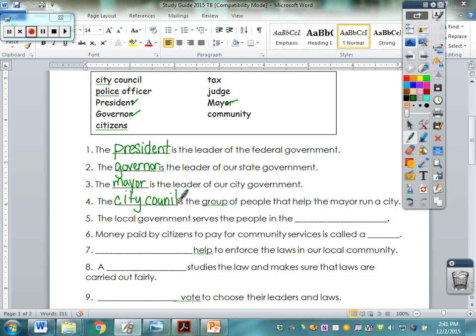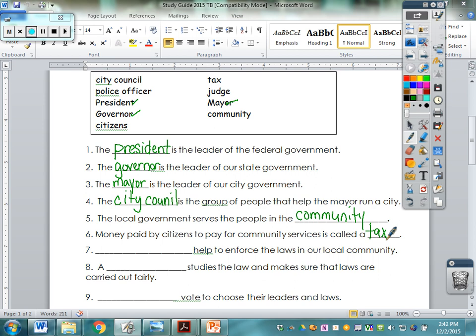The local government serves the people in our community. And the community is what we talked about. We talked about different types of communities, urban, suburban, and rural communities. In the past, we talked about that. So the local government serves the people in the community. Money paid by the citizens to pay for the community services is called a tax. And the local government has taxes, the state government has taxes, and of course the federal government has taxes. So everyone gets money to run the government by charging a tax. And we talked about that too.